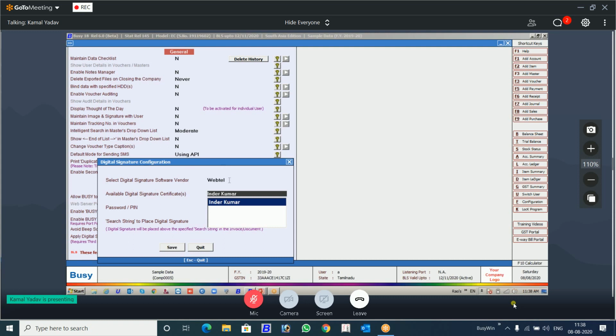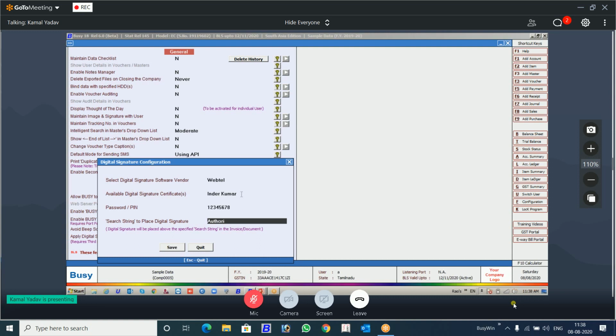And when you select WebTel here, Inder Kumar will be highlighted. This is the person whose digital signature is right now inside my DSC. Secondly, for security purposes, you need to give the password, as every DSC comes with a password. So that password you have to define here. Even if somebody has your DSC, if you don't know the password, you cannot use it.